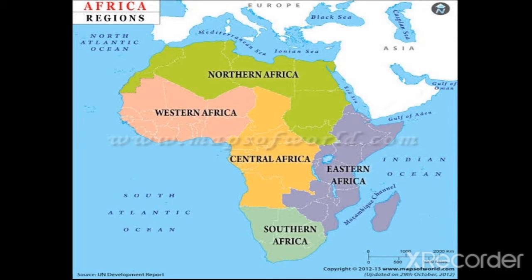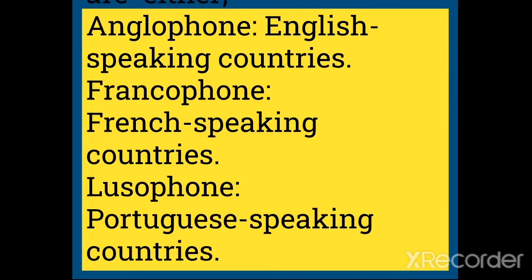You can also go back to the map of Africa to get more countries in the different regions of Africa. Now, most of the countries in Africa can be classified into these 3 groups: Anglophone, Francophone, and Lusophone.